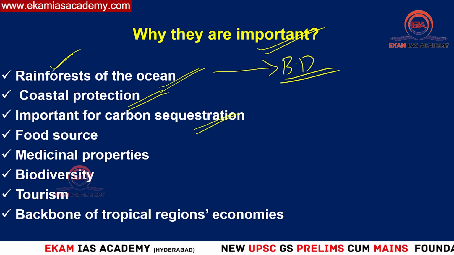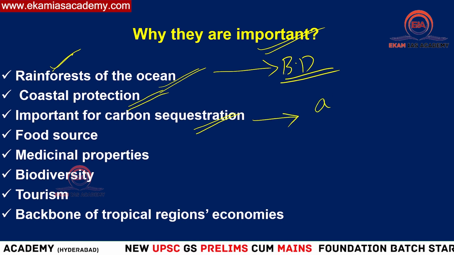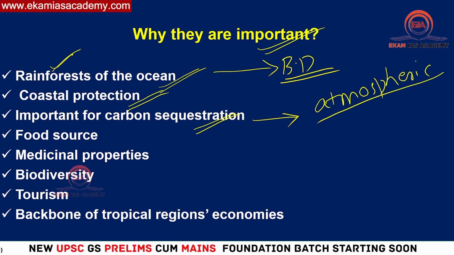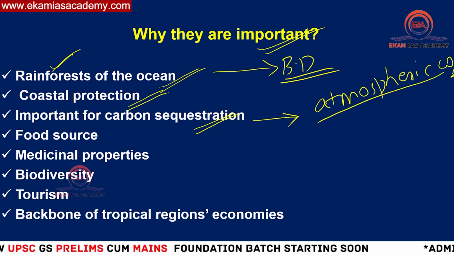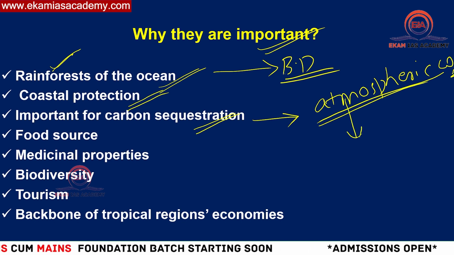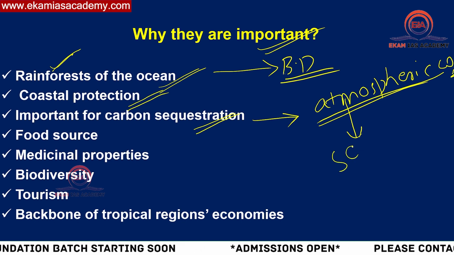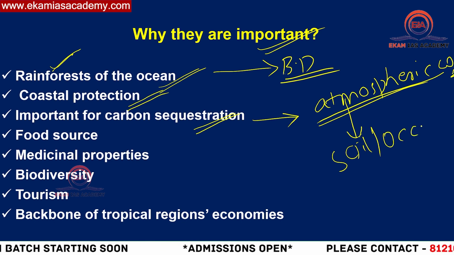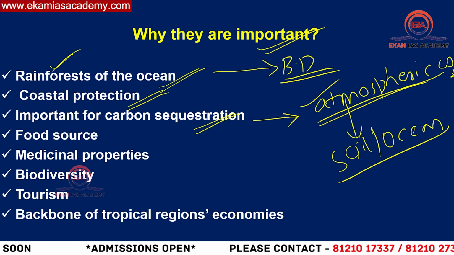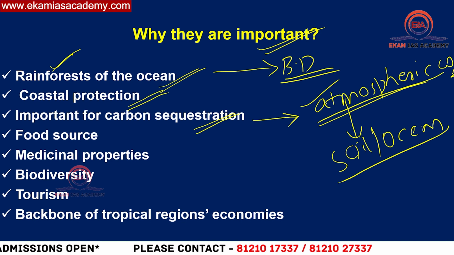Then they're important for carbon sequestration. What is carbon sequestration? Atmospheric carbon will be captured. If carbon dioxide is very high in the atmosphere, it will result in global warming. So to decrease the level of atmospheric carbon dioxide, we try to capture it from the atmosphere and store it in soil or in the oceans. That we call carbon sequestration. Corals also help in carbon sequestration by capturing atmospheric carbon dioxide and storing it within themselves. In that way, they are very important.